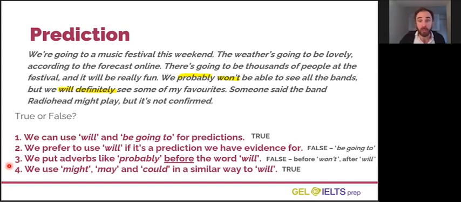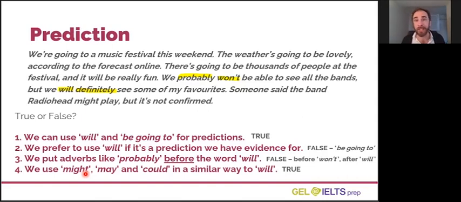The correct answer is true. In terms of the grammar, will is followed by an infinitive. We will see. We won't be. It will be. The same is true for these other modal verbs. Might be, may see, could be. Same grammar. In terms of meaning, they are also used for prediction. The difference is that might, may, and could show a little bit less confidence in the future.